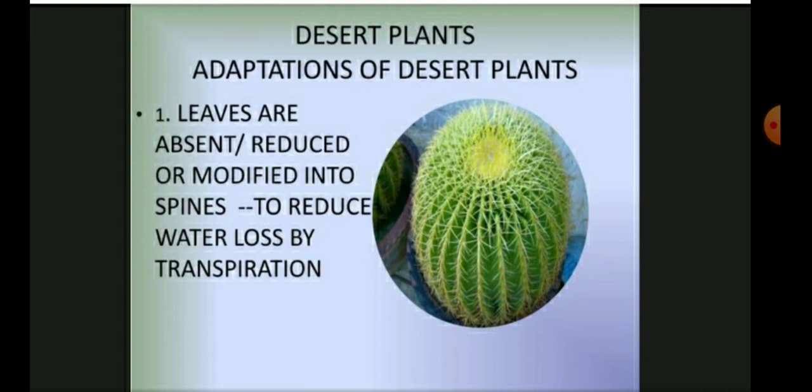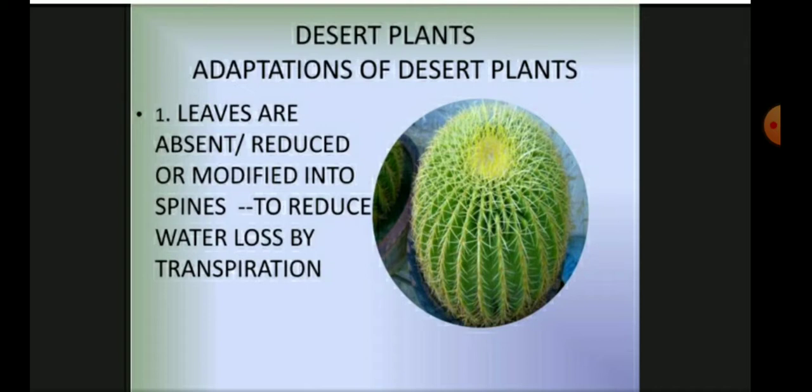First, you can easily see there are spines present on the plant body. What is the meaning of the spines? Spines are leaves that are absent or reduced, or we can say the leaves are modified into spines to reduce water loss by the transpiration process.